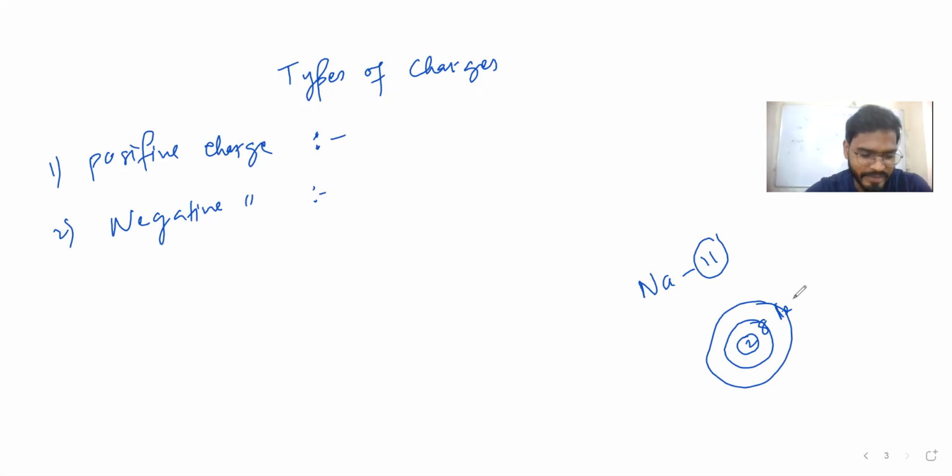Remember this one thing. When we are doing electronic configuration, why are we taking only electrons? We can take protons also, right? Protons also have a charge. Why are we taking only electrons? Think about this. We take only electrons in electronic configuration, not protons. We cannot do something like a protonic configuration.